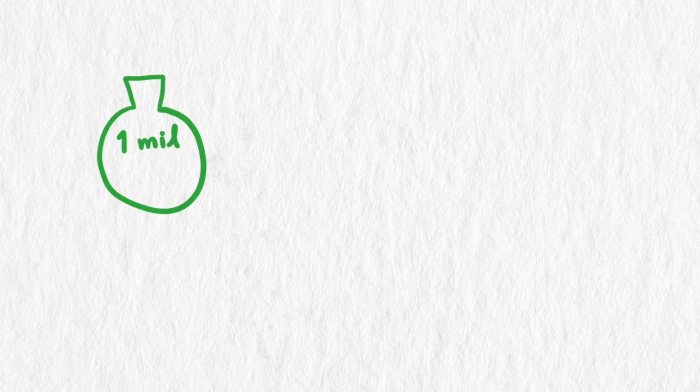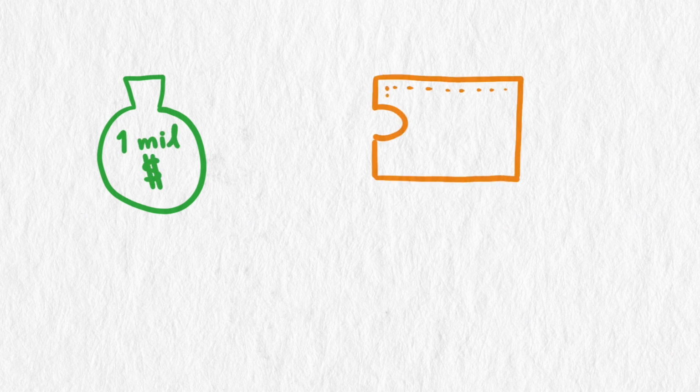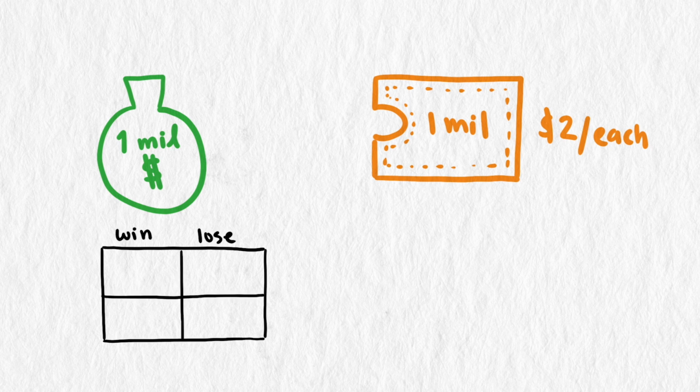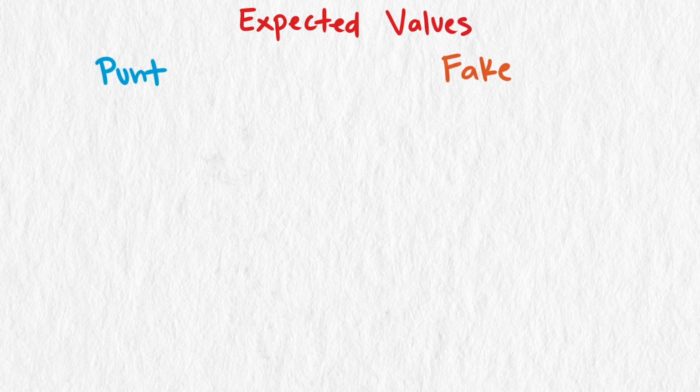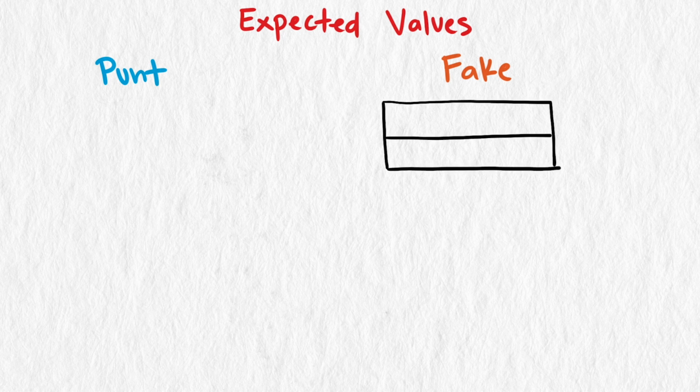Consider a simple lottery where there's a $1 million prize, 1 million tickets, and tickets cost $2 each. Is playing this lottery a winning proposition? The expected value says no. You would expect to lose about $1 for every ticket you played. We will use expected value to calculate the number of points BYU expects to score, and Boise State, the opponent, expects to score given these two scenarios: to punt or to fake the punt.